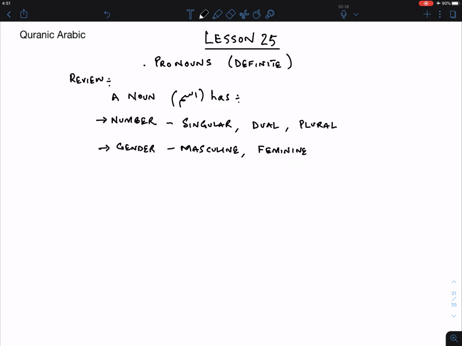The third thing that you are also familiar with is they will have a case and or state. So that would be marfu, mansub, and majroor.